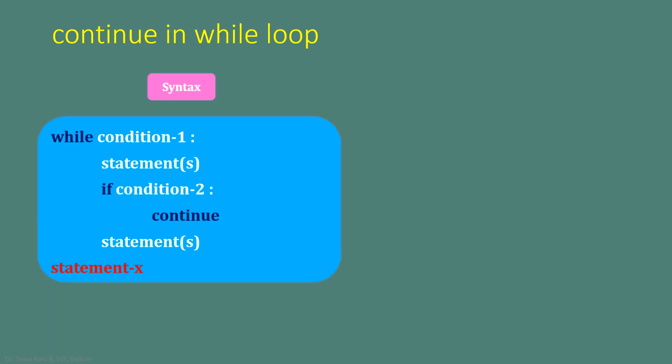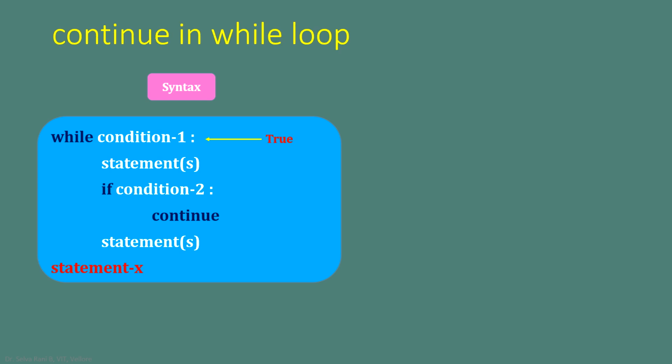Now let us assume that we are having the continue statement inside the while loop. Here we are having while condition 1, the set of statements to be executed if the condition is true, followed by if condition 2, and we have a continue statement inside it, followed by a set of statements. And statement X is the statement which follows the while loop.